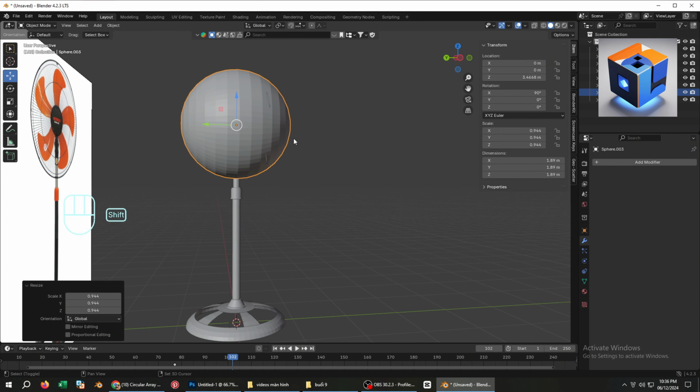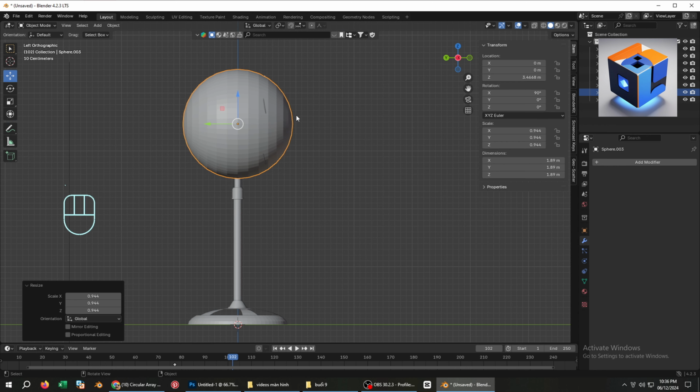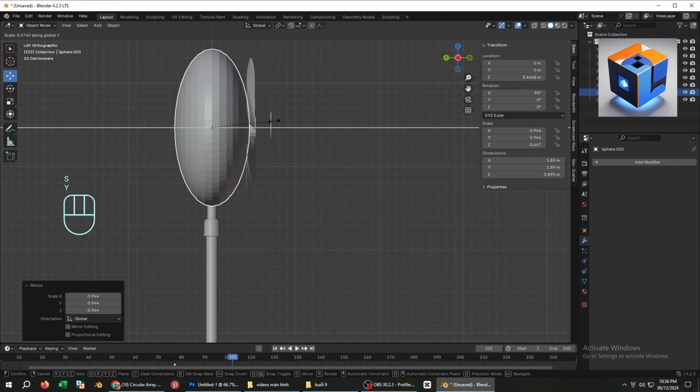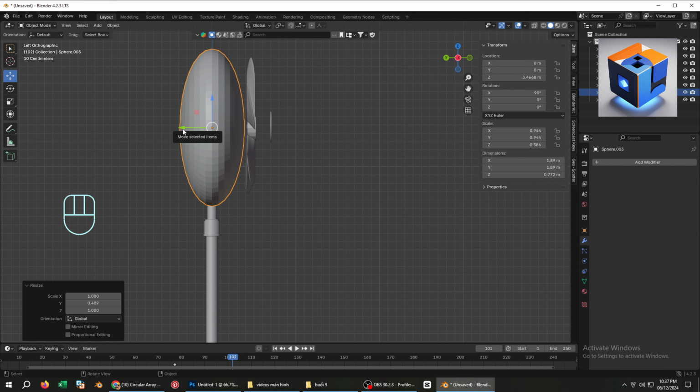Press the key and choose the left view to adjust the protected cage. Press S and Y to scale it along the Y-axis, making it narrower. Finally, move the sphere outwards slightly so it completely covers the fan blades.